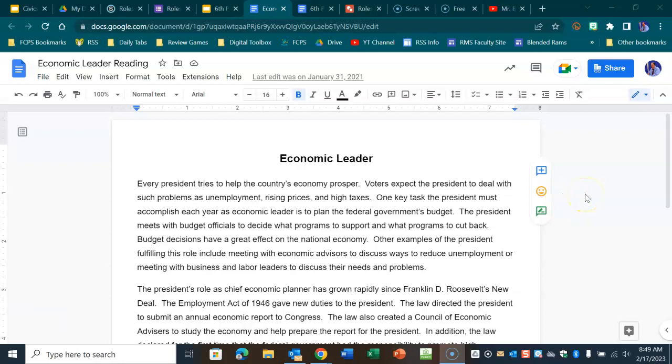Roles of the President, Group 9, Economic Leader. Every president tries to help the country's economy prosper. Voters expect the president to deal with such problems as unemployment, rising prices, and high taxes.